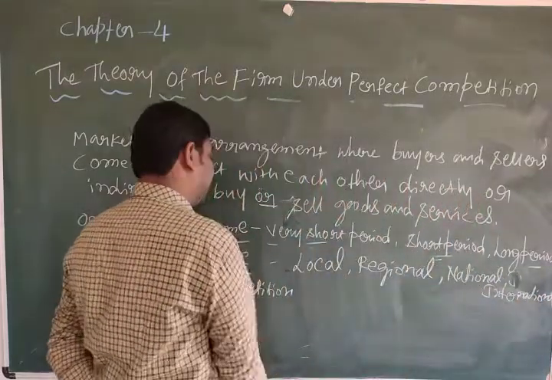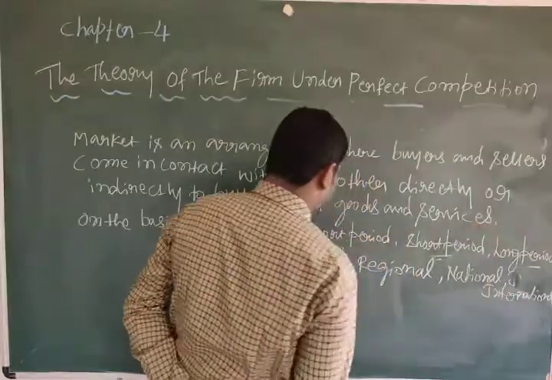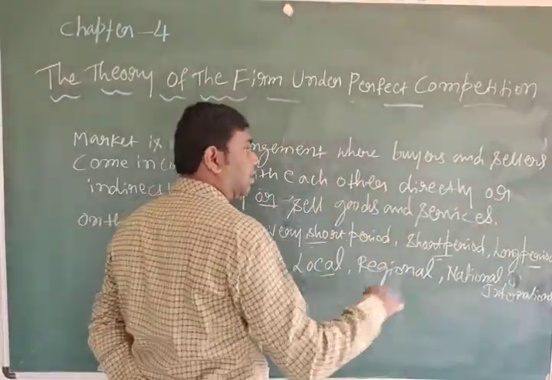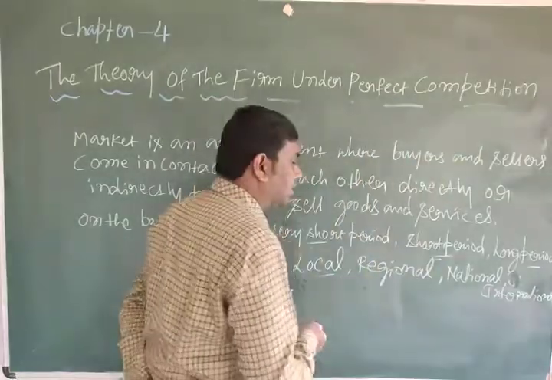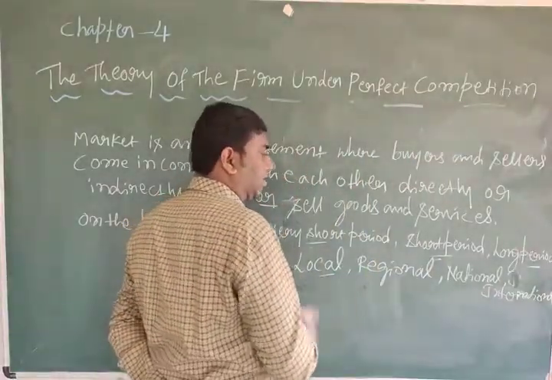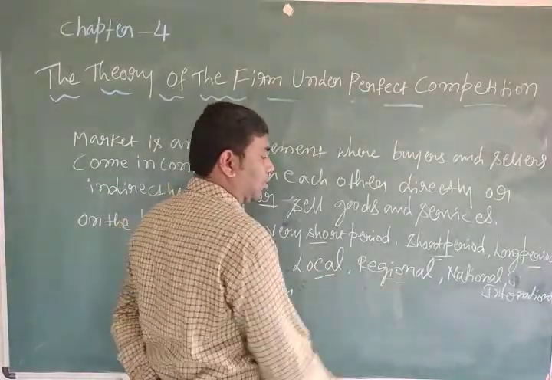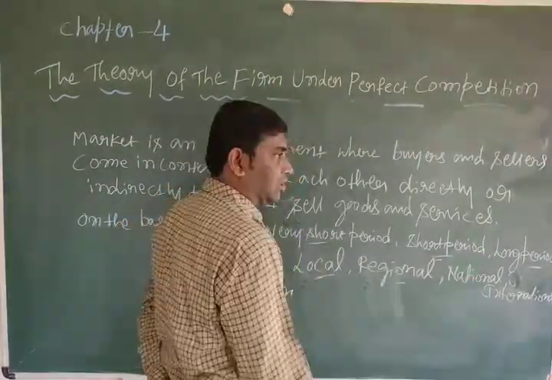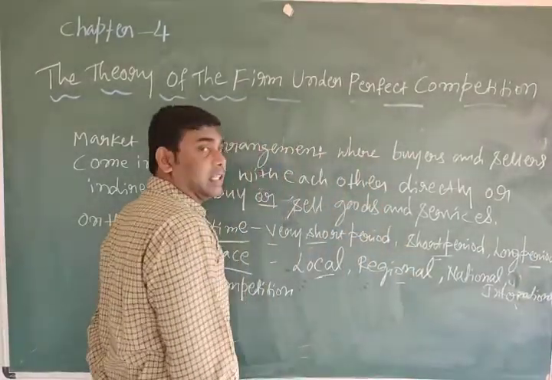Local is our place; regional is like a taluk or district, commercial places. For example, local means Hoskote, regional means Bangalore. After that, national means the country, and international means with other countries.